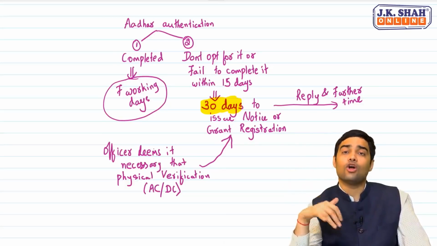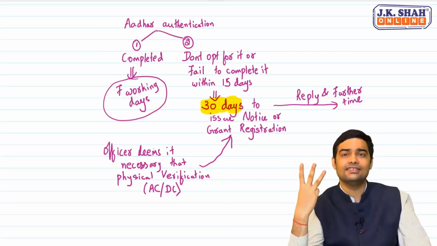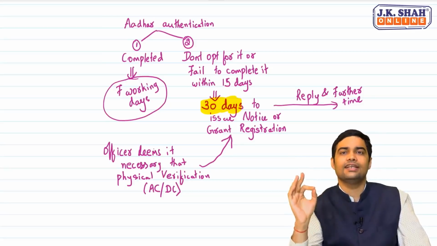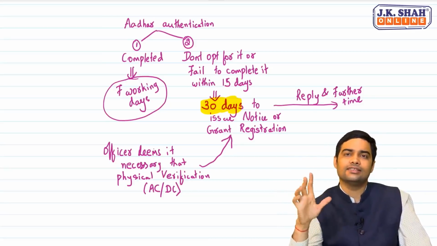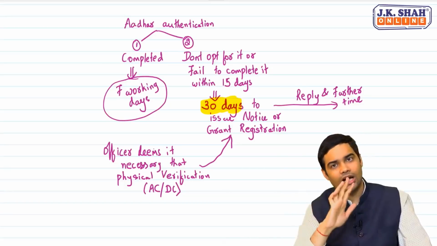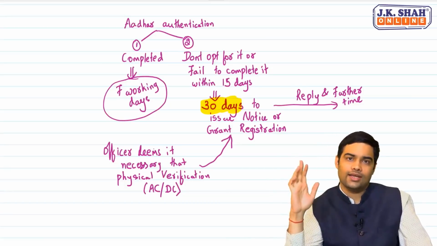Case 3, where the officer deems it fit that registration should be granted only after physical verification. In these 3 cases, 30 days will be applicable. Sir, in any other case, 7 working days, if the officer does not take any action, deemed registration. Are you clear? Yes. Okay.